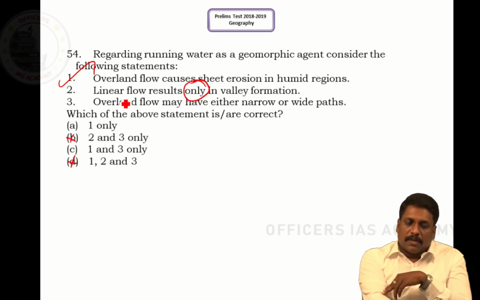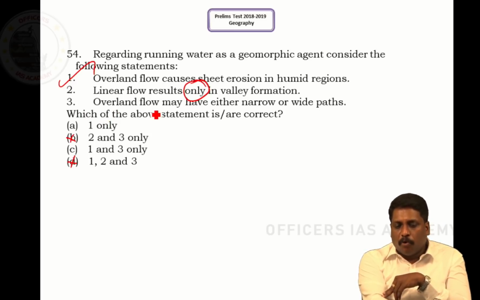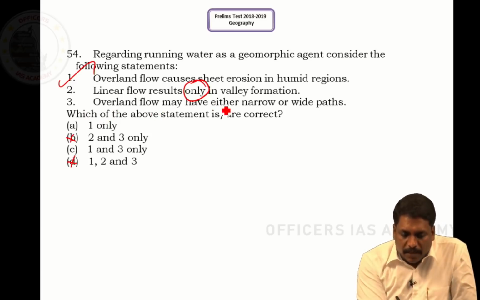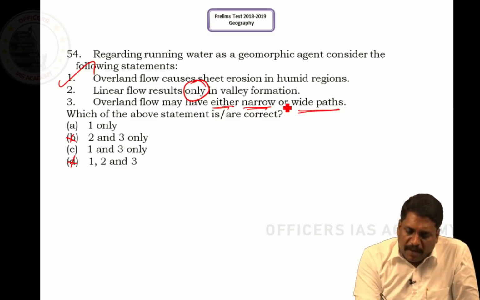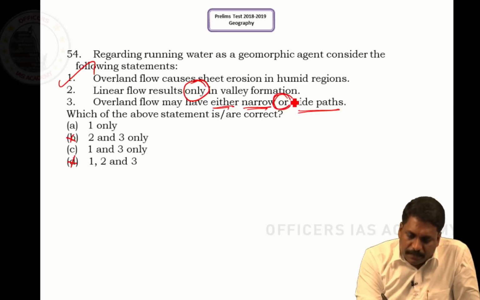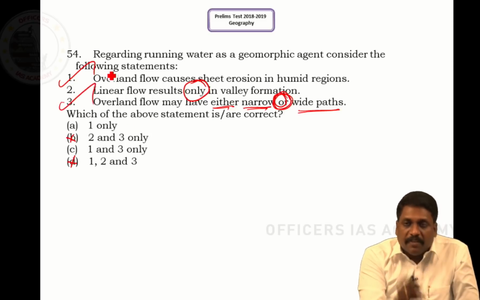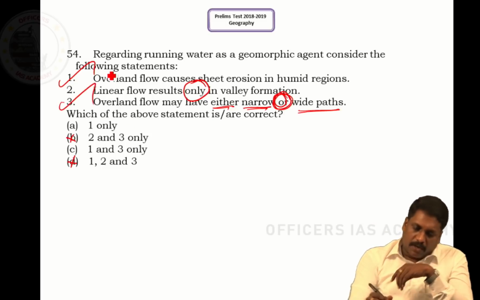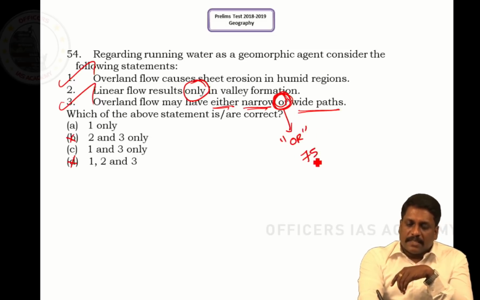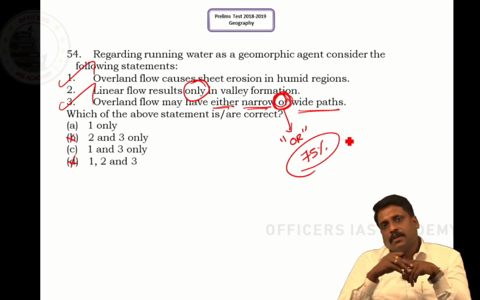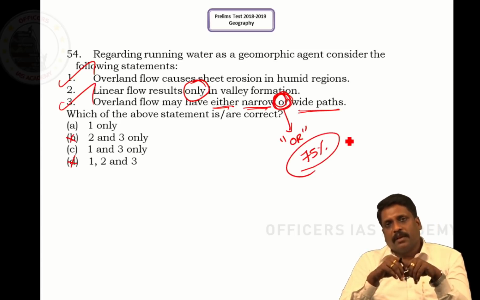When I talk about third statement, overland flow may have either narrow or wide path. Even if one is satisfied, I understand this statement can be very, very right. See, whenever you are coming across an integrating word with or, most of the time probability says 75% of the time the statement will be right.